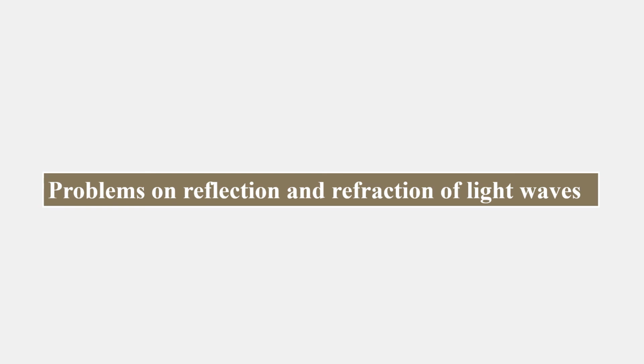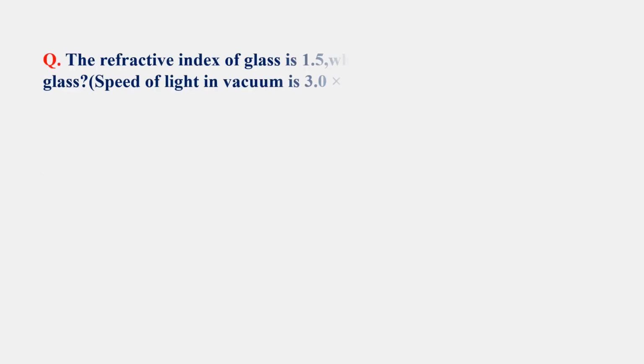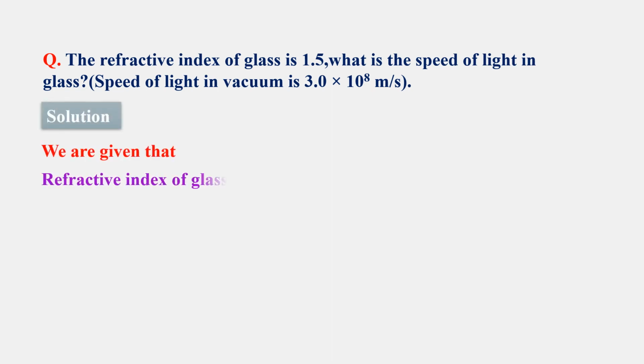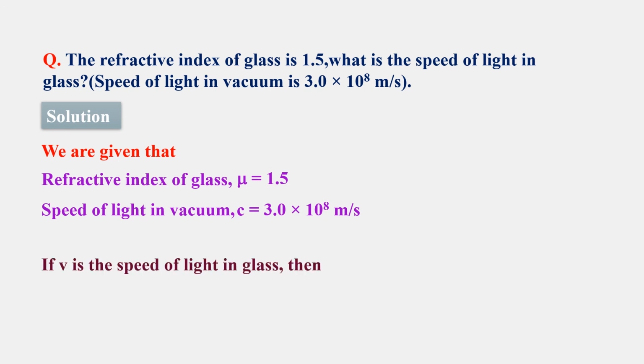Now, problems on reflection and refraction of the light wave. First question: the refractive index of the glass is 1.5. What is the speed of the light in glass? Speed of light in vacuum is given by 3 into 10 to the power 8 meter per second. So we are given that the refractive index of the glass is 1.5, and the speed of light in vacuum is 3 into 10 to the power 8 meter per second.